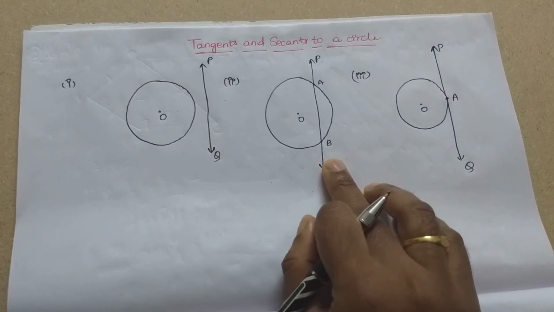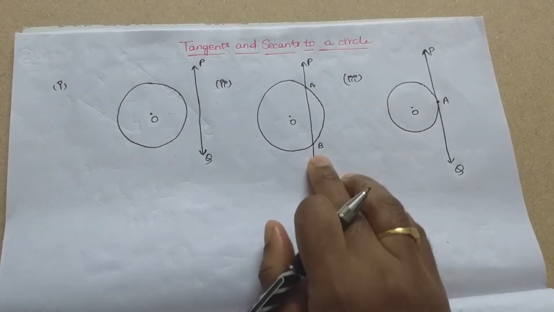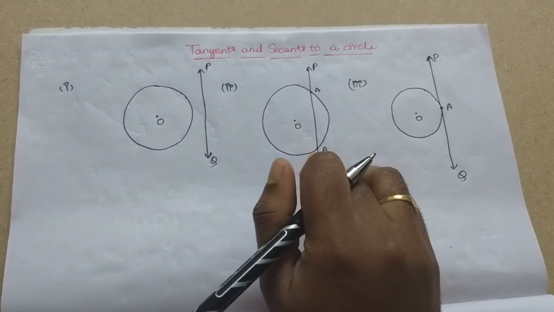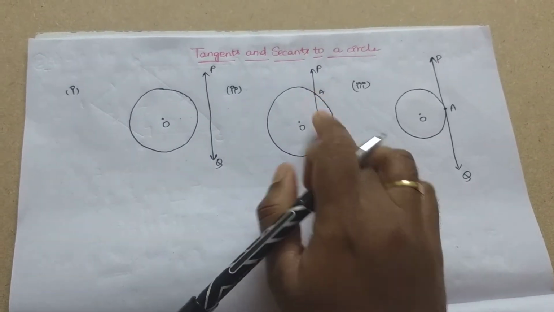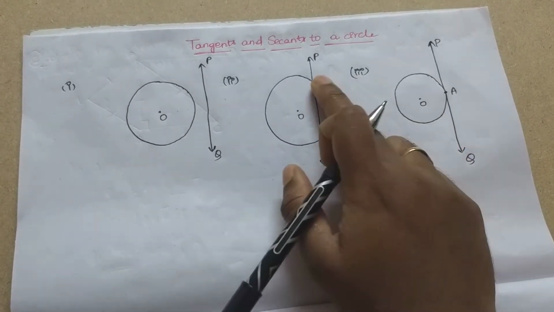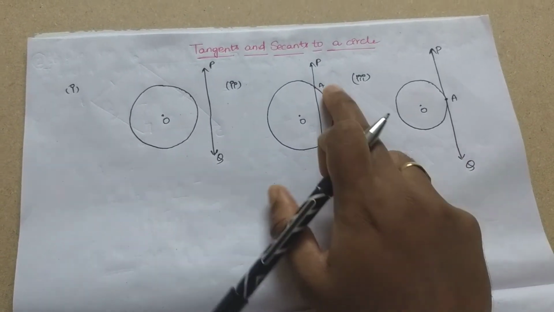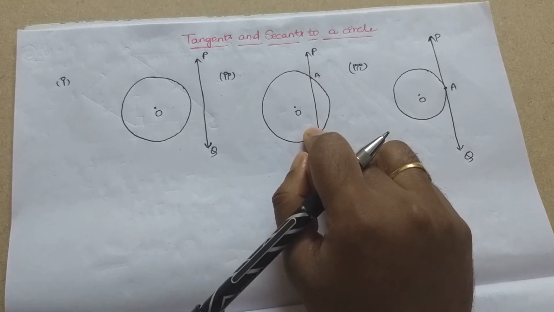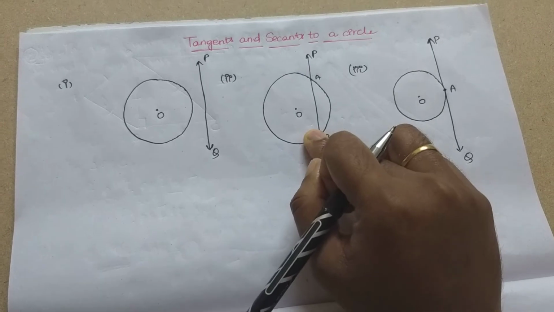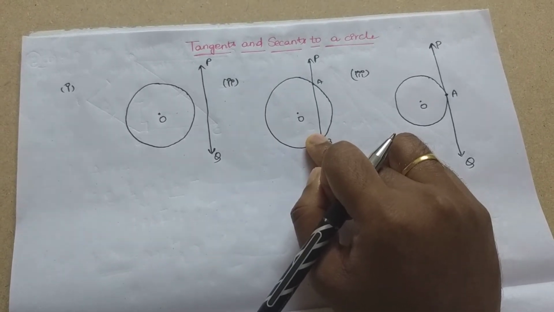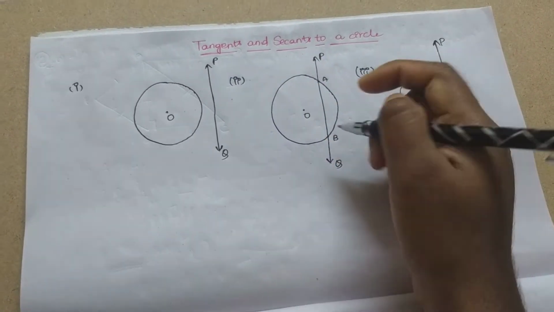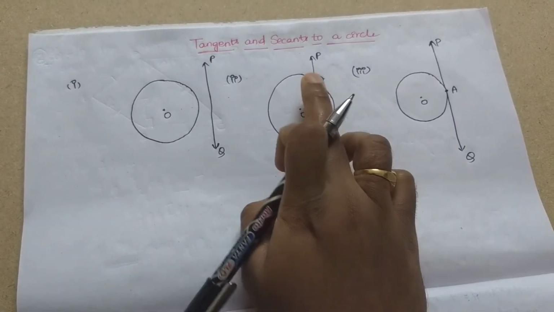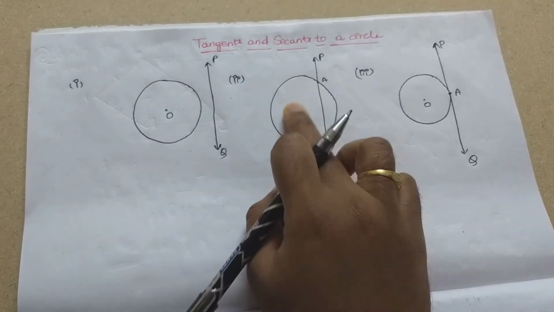So, in case 2, when you see here, the straight line intersects the circle at 2 points A and B. Correct? This AB is called what? It is called the chord of the circle, with 2 common points. So, this straight line intersects the circle with 2 common points, called A and B. So, here AB is called the chord of the circle.